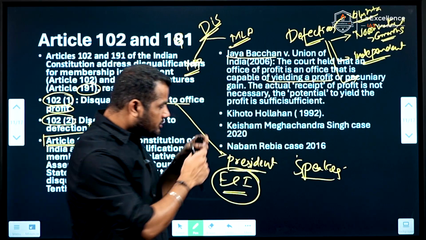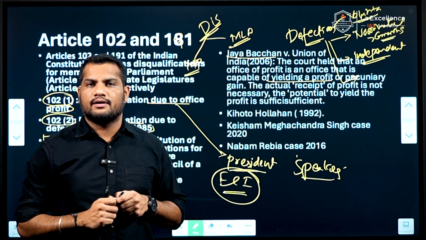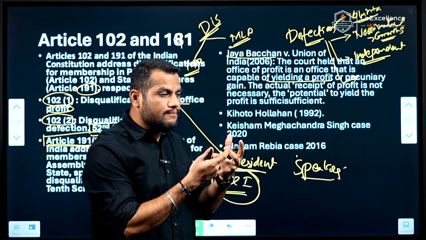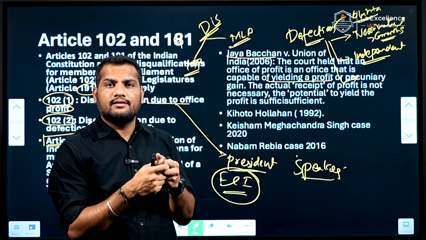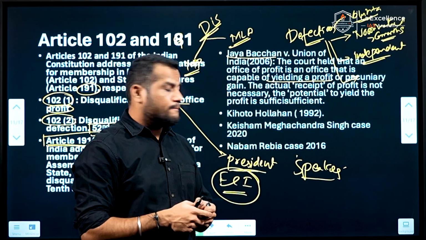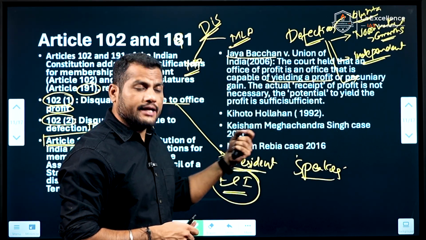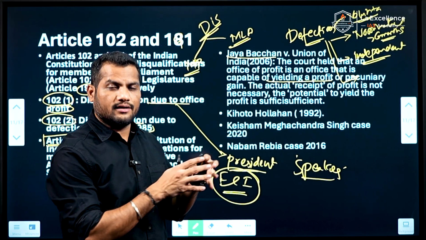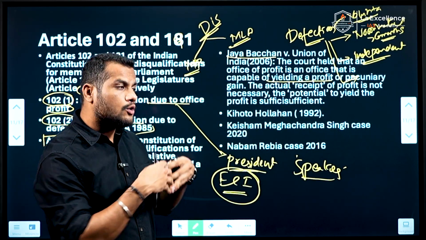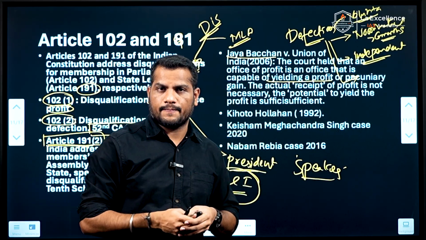But the issue with respect to the Speaker is that there is no time limit to consider the request of defection. The decisions taken by the Speaker are binding and also not questionable in any court.